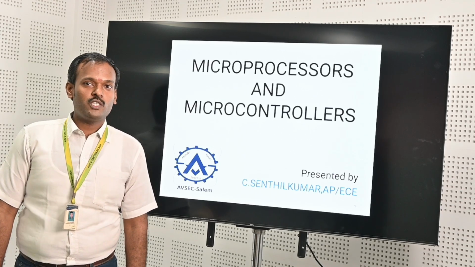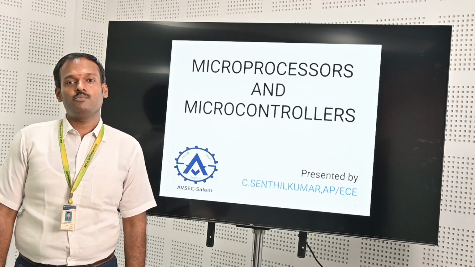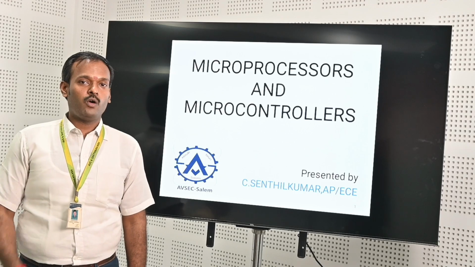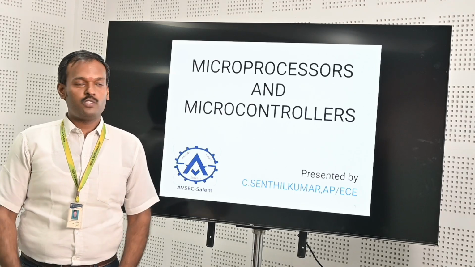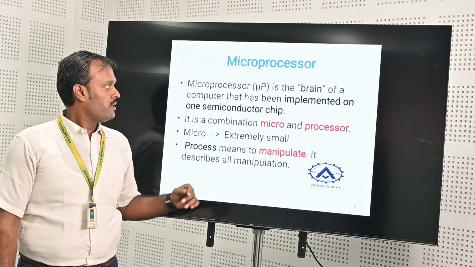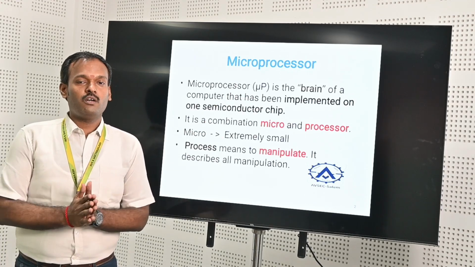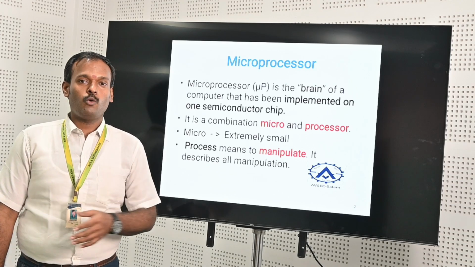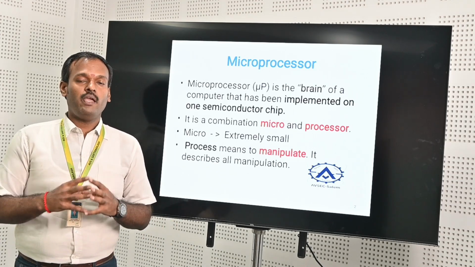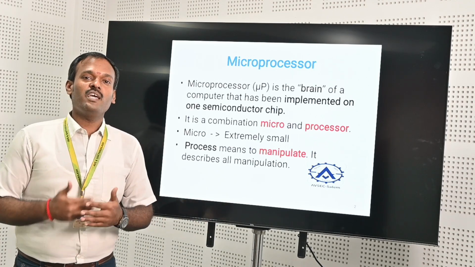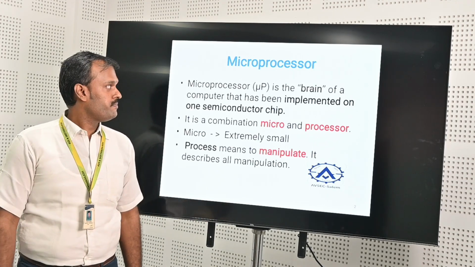Today, we are going to see a topic about microprocessor from the subject of microprocessor and microcontroller. Before getting to this topic, we are going to see what is microprocessor. So microprocessor is the brain of a system. It is the combination of micro and processor. Micro in the sense the data become in micro level performance. The processor manipulates various kinds of data.